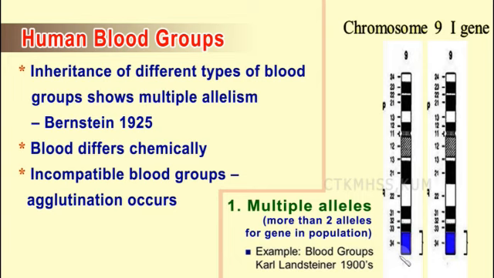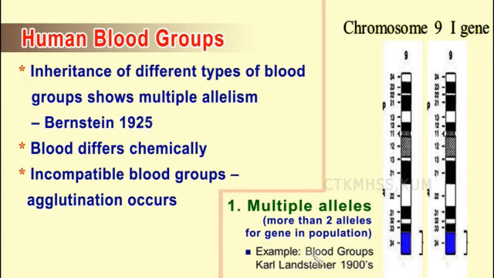You can see that all do not have the same type of blood group. Some have A, some have B, some have O, some have AB. Though there are different types of blood groups, in all people the same position is occupied by the blood group gene. So that is multiple alleles. This was discovered by Karl Landsteiner in the 1900s. The inheritance of different types of blood group shows multiple allelism, which was discovered by Bernstein in the year 1925.